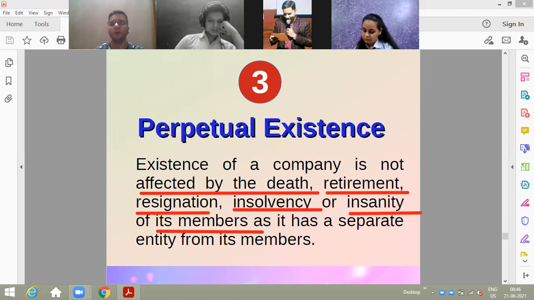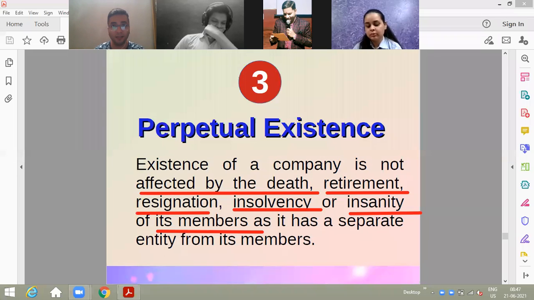Okay, sir, you must be having one query. Sir, if suppose there is a bomb blast at the AGM, and nobody is left, not even a single member of the company. All members died in the bomb blast. Will the company still work, sir?